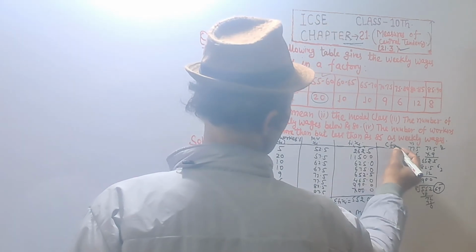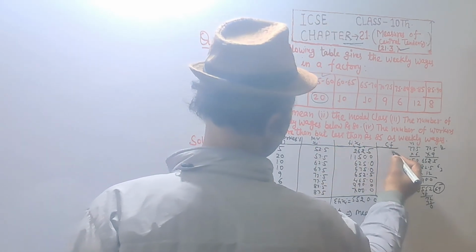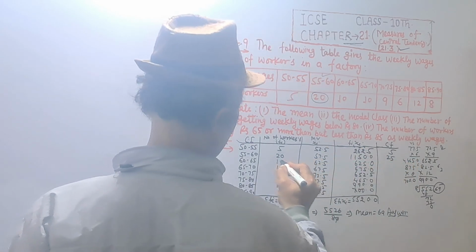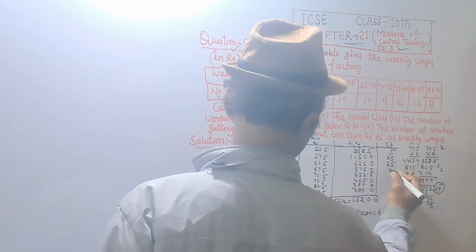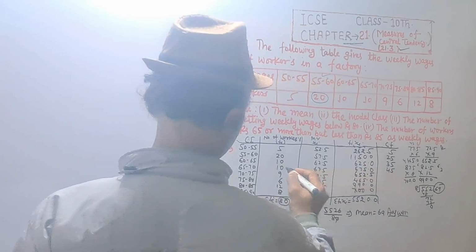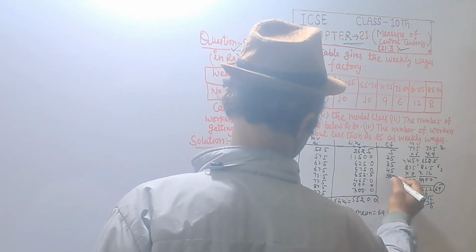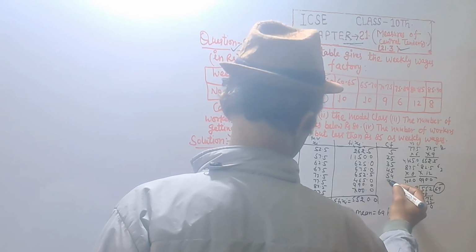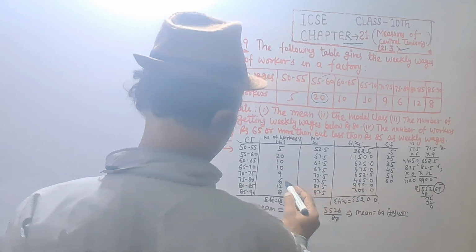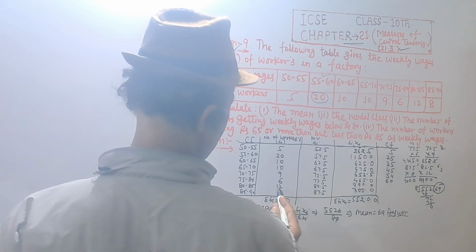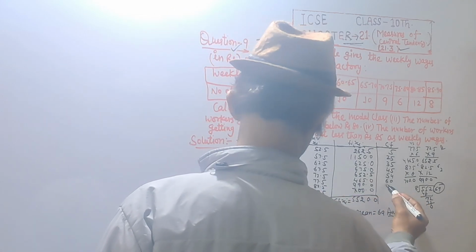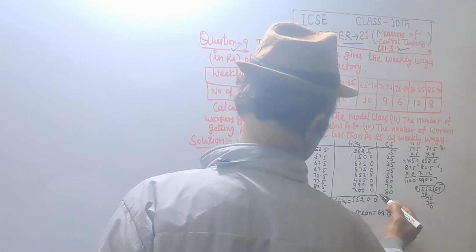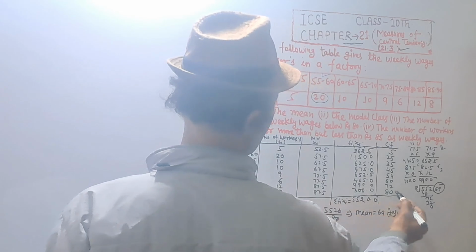Answer. Now cumulative frequency is equal to 5 plus 20 is 25, plus 10 is 35, plus 10 is 45, plus 9 is 54, plus 6 is 60, 72, plus 8 is equal to 80.